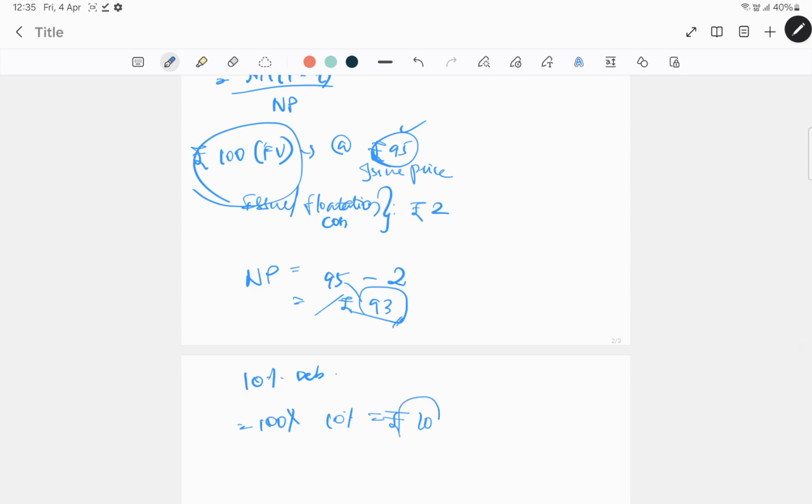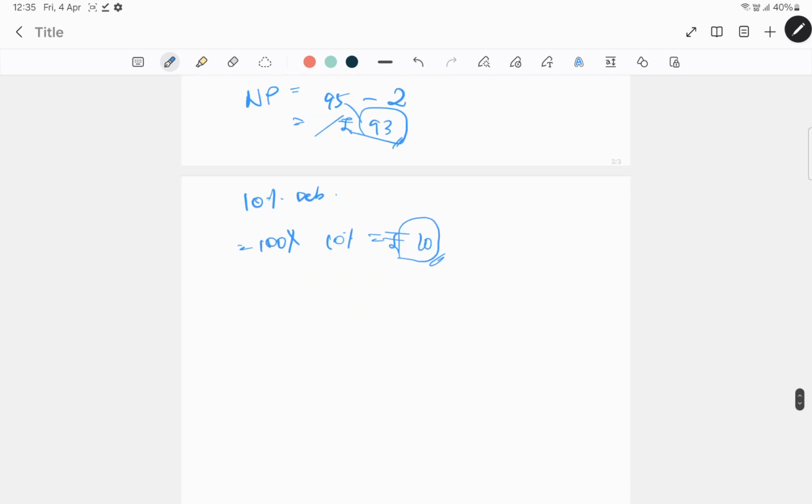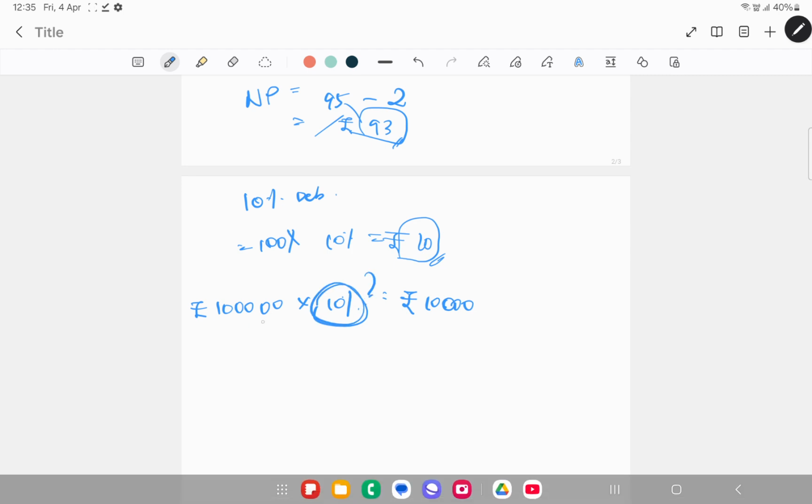which is 10. So before that, take for example there is a 1 lakh rupee debenture at a 10% rate. What will be the interest? It will be 10,000. Now if I need to calculate this 10%, how has this 10% come?